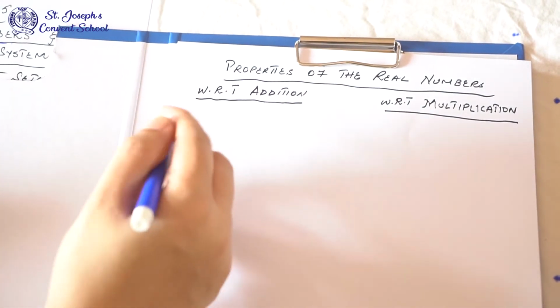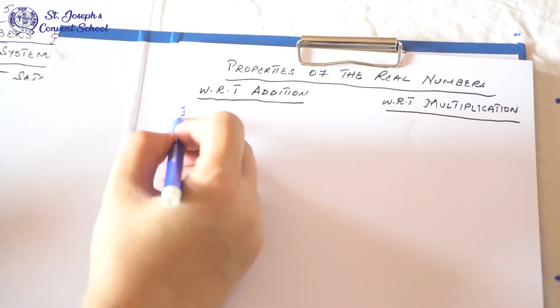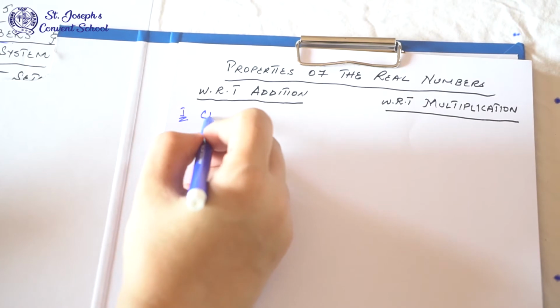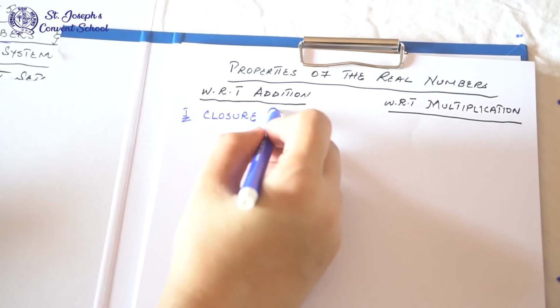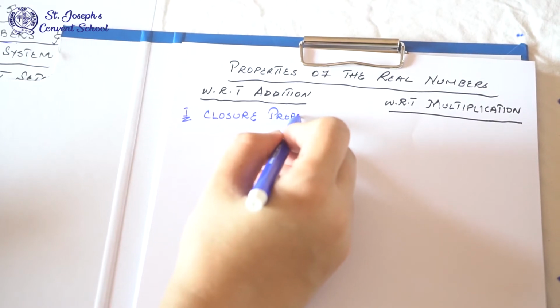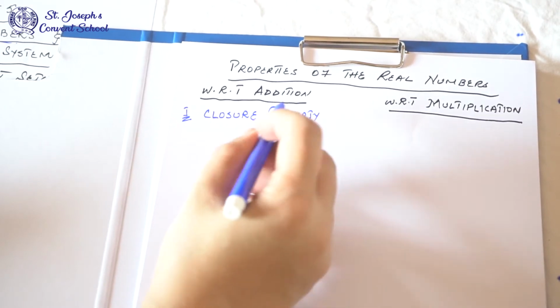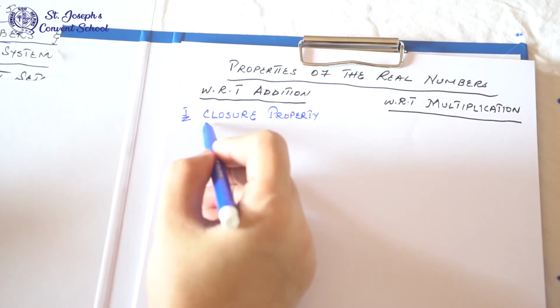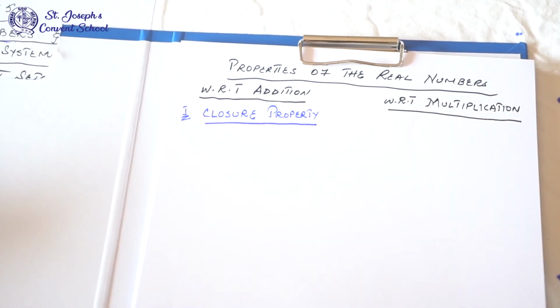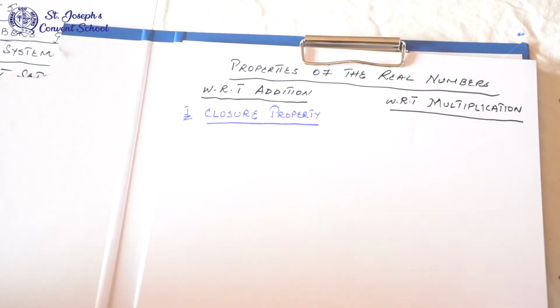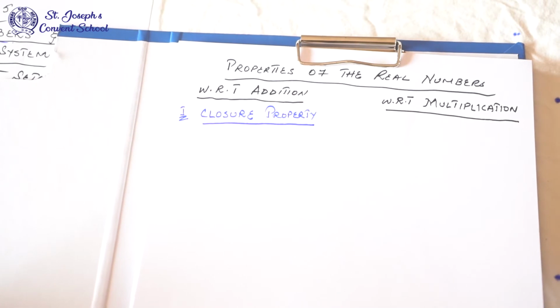The first property is the closure property. This property is with respect to addition. Closure property with respect to addition. According to this property, when you add any two real numbers, the sum is also a real number.